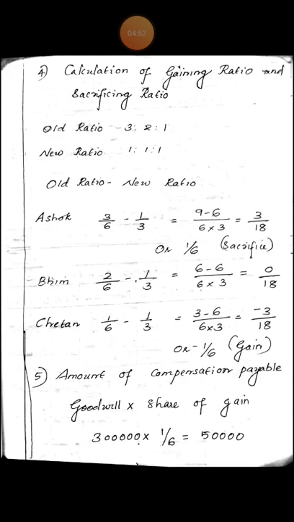So, Chetan should compensate Ashok. The amount of compensation payable by Chetan is calculated on the basis of goodwill. Goodwill is given, that is rupees 3 lakh. Amount of compensation is 3 lakh into 1 by 6, that is share of gain. 3 lakh into 1 by 6, 50,000.